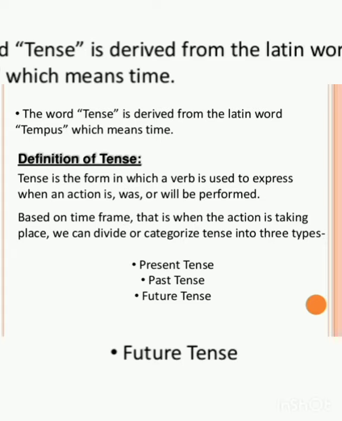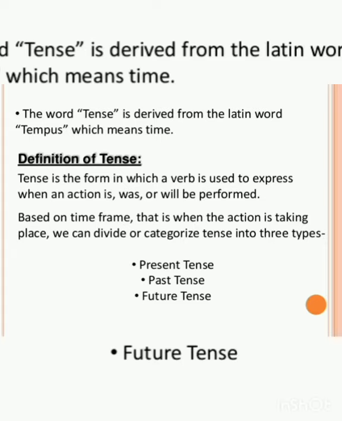You can see here this tense has been derived from the Latin word tempus, and the meaning of tempus is time. The English form of tempus is tense, and the meaning of tense is time only. It is the form in which a verb is used to express when an action is or was or will be performed.